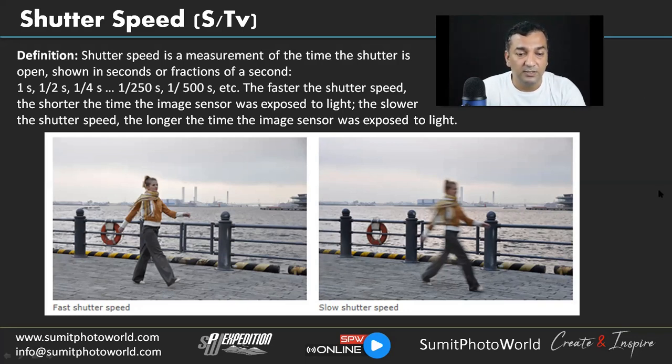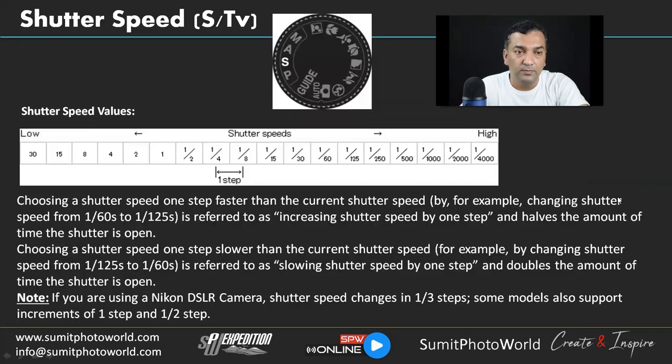The fast shutter speed makes the person look still. The image on the right side has a slow shutter speed, where the person passing by appears very blurry, because the camera was not able to capture the person as static.